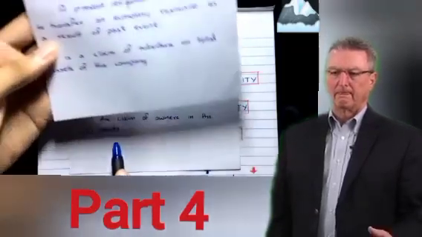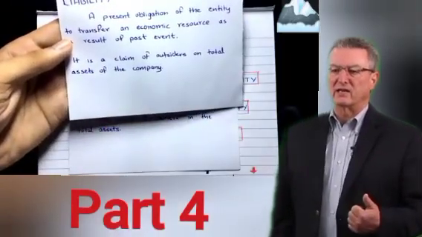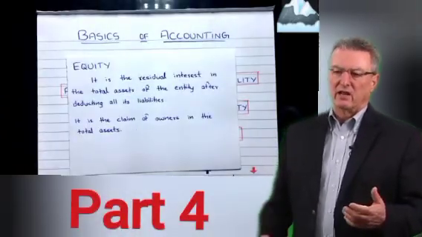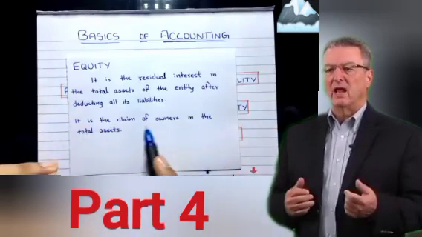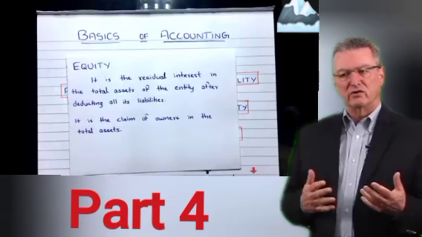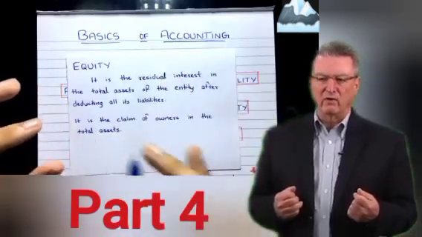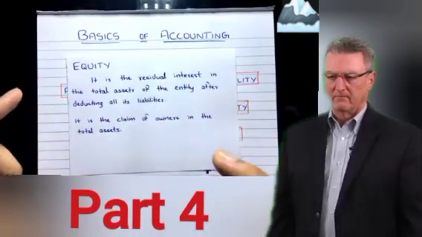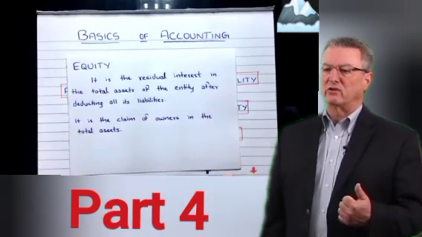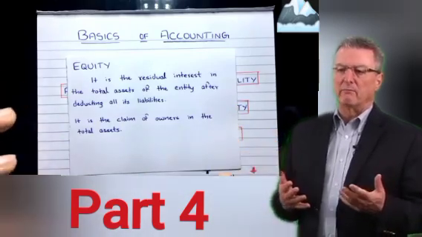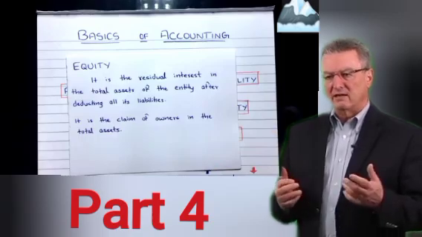All right, on the total assets only, total assets of the company. So this is what equity share capital, or just capital, is. It is simply the claim of owners in the total assets. Now we'll come back to this with an example to understand what it means, the claim of owners in the total assets of the company. Don't worry, we'll come back to this, but let's see the revenue definition first.